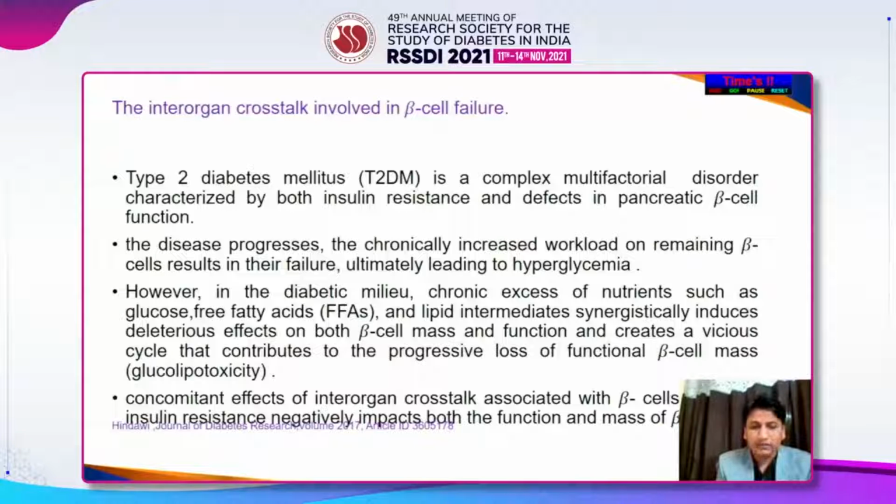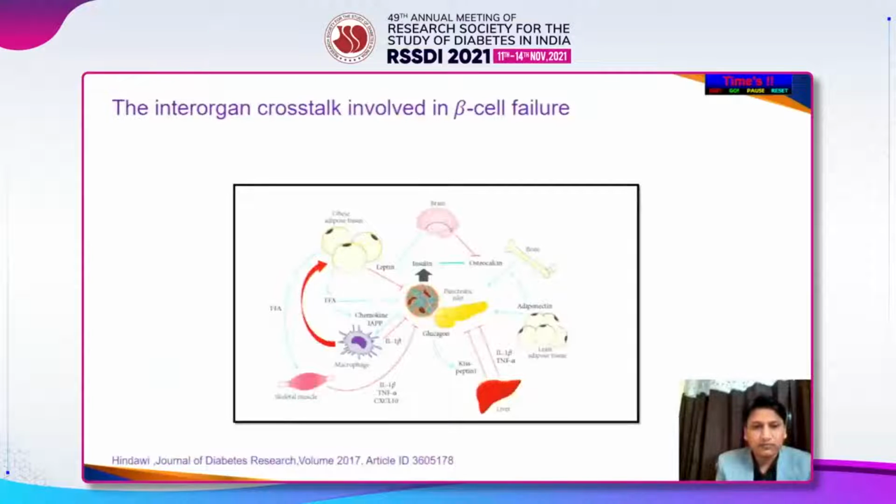And concomitant effects of inter-organ crosstalk associated with beta cells, and how insulin resistance negatively impacts both the function and mass of the beta cells. So if you look at the slide here, it looks like a very busy slide, a little bit confusing, with so many arrows. But to sum up, there are different mediators, different hormones, or different signals working here. If you look at the center, we have the pancreatic beta cell, and there are two adipose tissues you can see in the slide. One is the obese adipose tissue, and the other one is the lean adipose tissue.